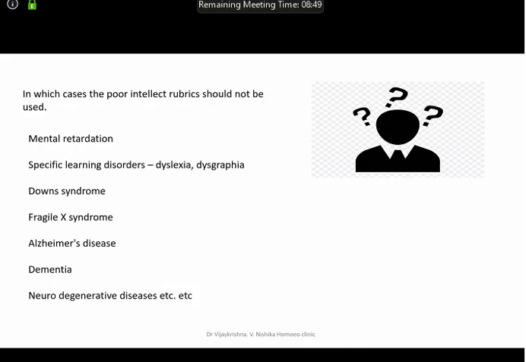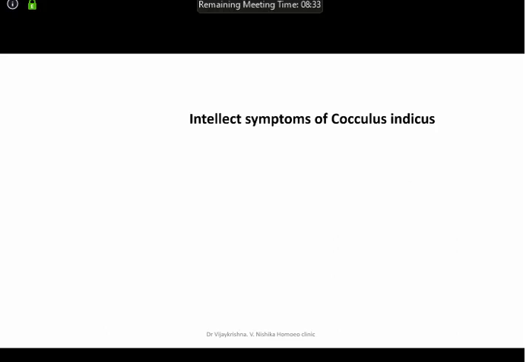You will have a better list on Google. This is just to show you that there are few diseases where poor intellect can be a common symptom. Please avoid taking poor intellect rubrics in such diseases. Okay. So I hope I was clear with what I was trying to convey.